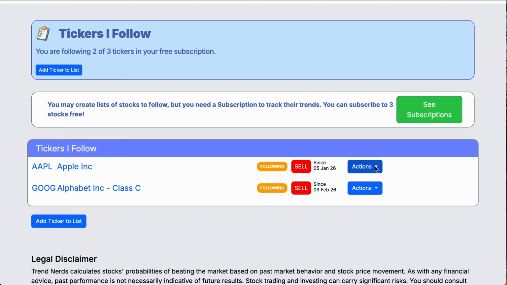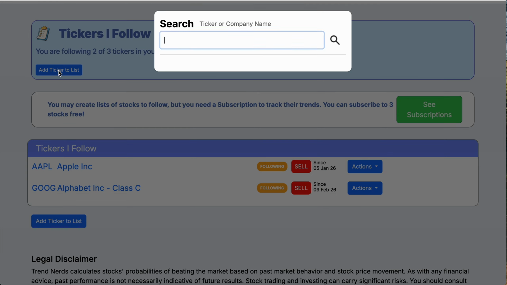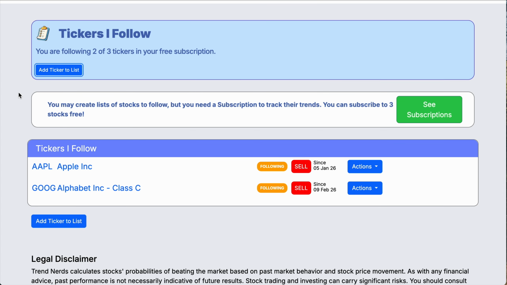We can look at our Apple actions and we can stop following it. Or if you wanted to add another ticker to follow, you can go ahead and add ticker to list. You can just pull up the ticker and read the report like we did earlier.